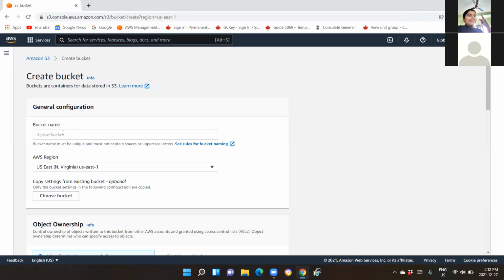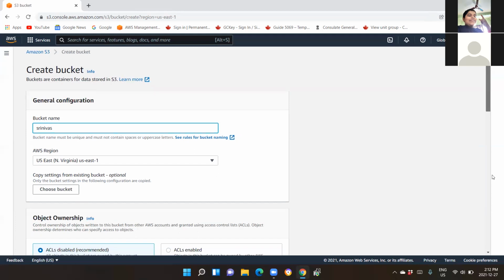Right now, give a name, say Srinivas. Very important: the bucket name cannot have capital letters or uppercase. Mind it. Or any underscore or any such things, it will not accept. Now, what I told you, the bucket name should be globally unique. That means if the Srinivas bucket name already exists in this world, you would not be able to use it. Now you simply scroll to the end and try to create it. We will see whether it exists or not.